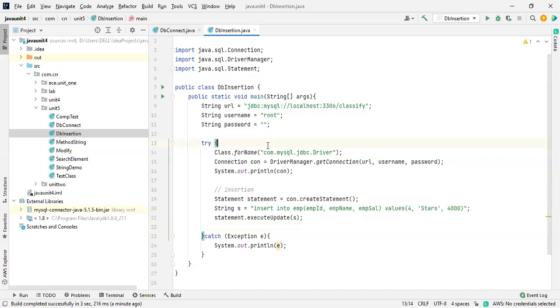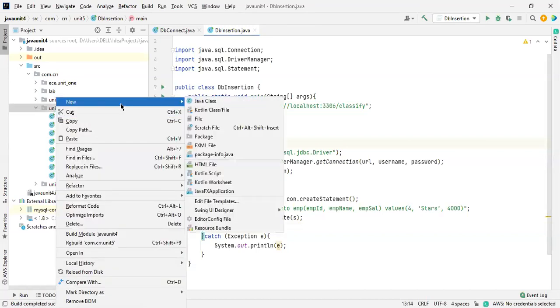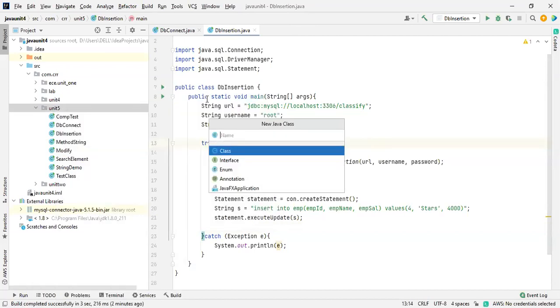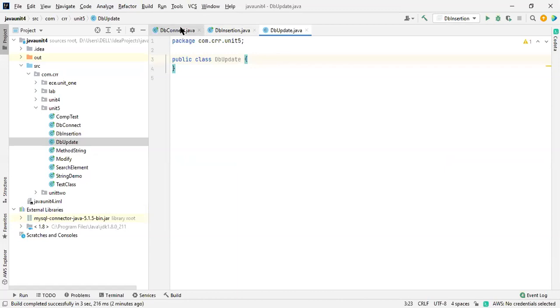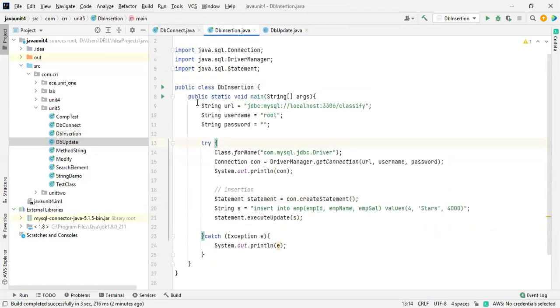Now we are going for the updation. Updation and deletion. If we do these two programs, then maximum your Java database connectivity is over. Okay, we'll go for a new Java class, DB. Shall we go for update record or deletion? We'll go for update first and then we'll go for the delete later. Okay, DB update. Okay, to save some time, just copy all these things.